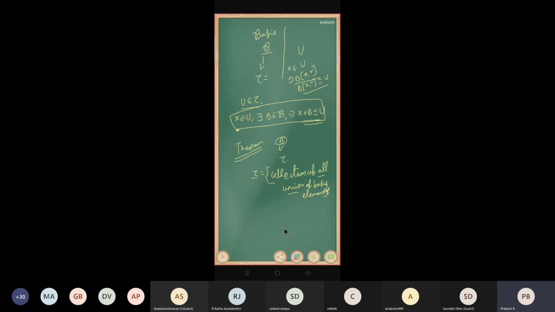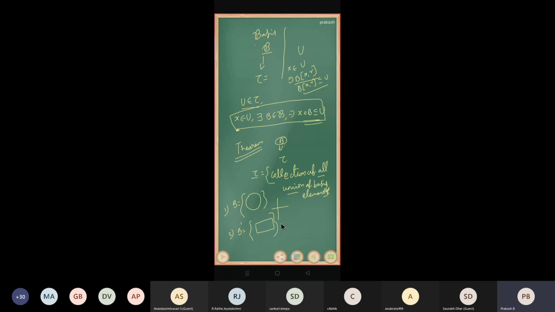Now, I already told you that the collection of all circular regions in the plane is a basis. That is the first example. The second example is the collection of all rectangular regions, which is also a basis in R^2.